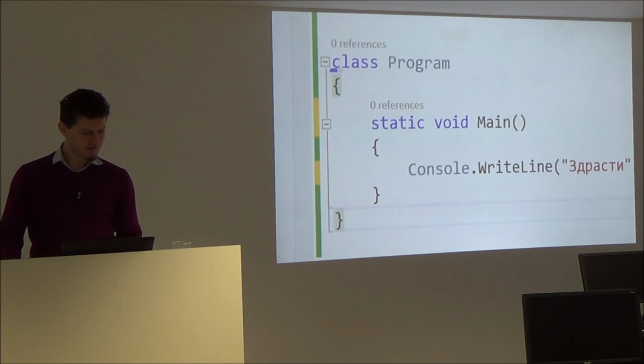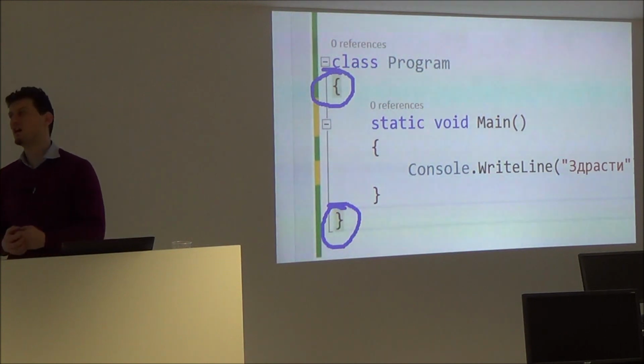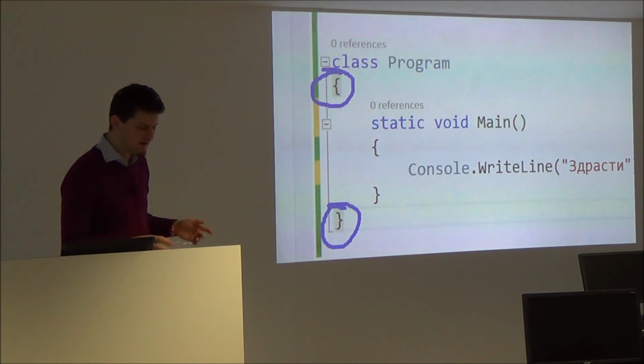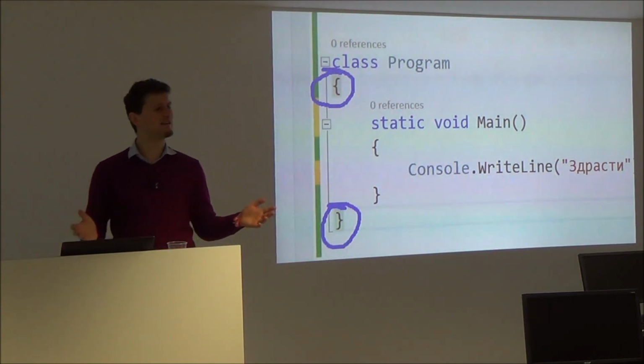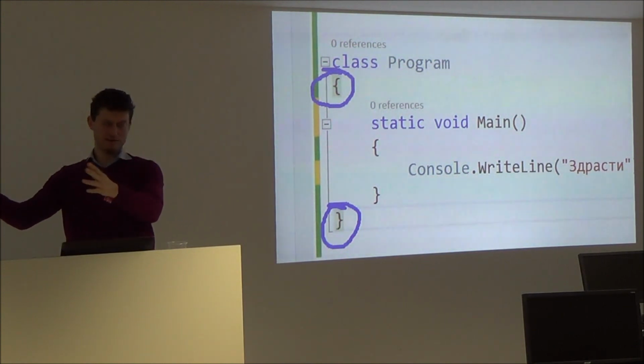When we create a class, we need a start of the class and an end of the class. It's normal. For example, when you drive your car and when you enter the highway, you have a start for the highway.